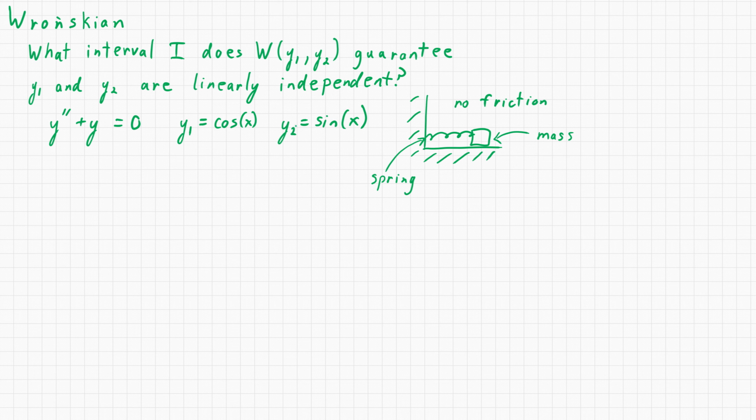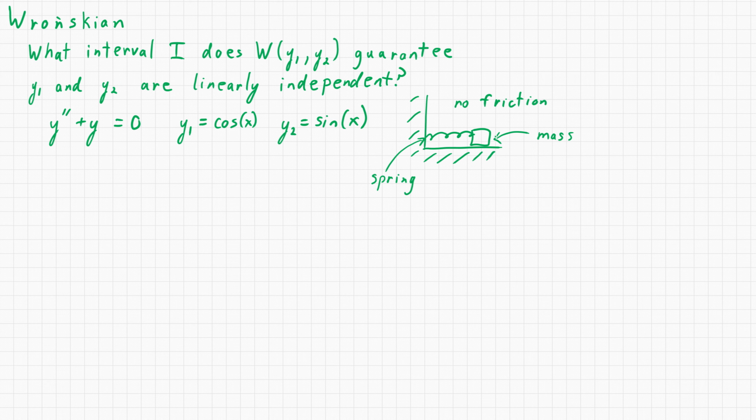Same question again. When does the Wronskian guarantee that its input functions y1 and y2 are linearly independent? So here our differential equation is y double prime plus y equals 0. Our two homogeneous solutions are y1 equals cosine of x and y2 equals sine of x. And intuitively, this should always be able to solve for any initial condition because the system represents a mass on a spring and there's no friction.